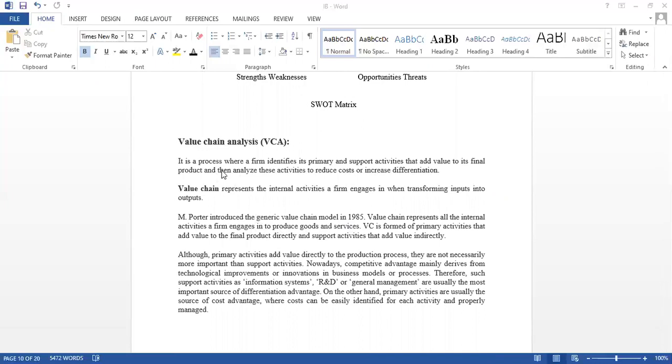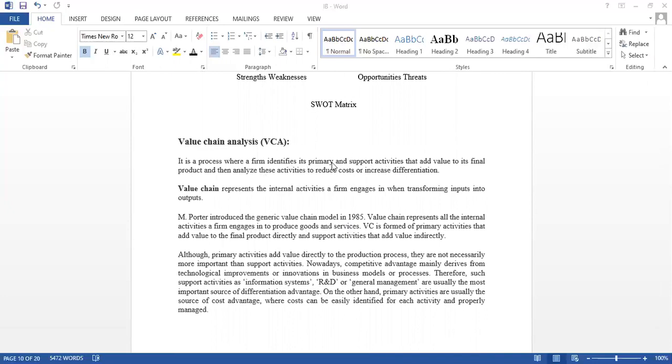Value chain analysis is a process to identify the primary and supportive activities in the business, right? The supporting activities are the ones which help you carry out your primary activities.